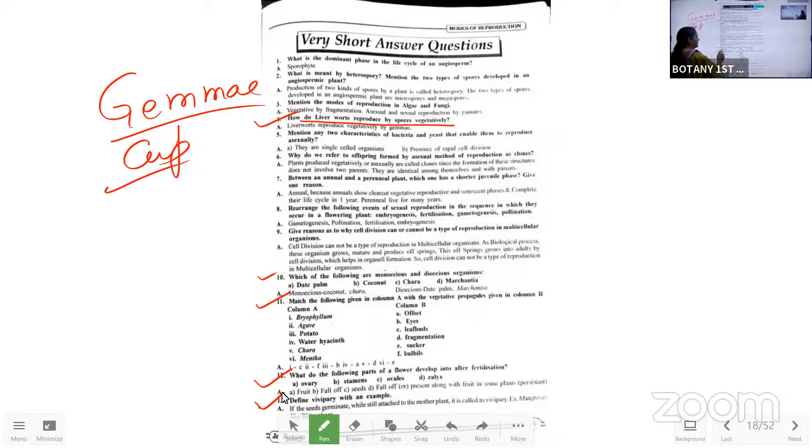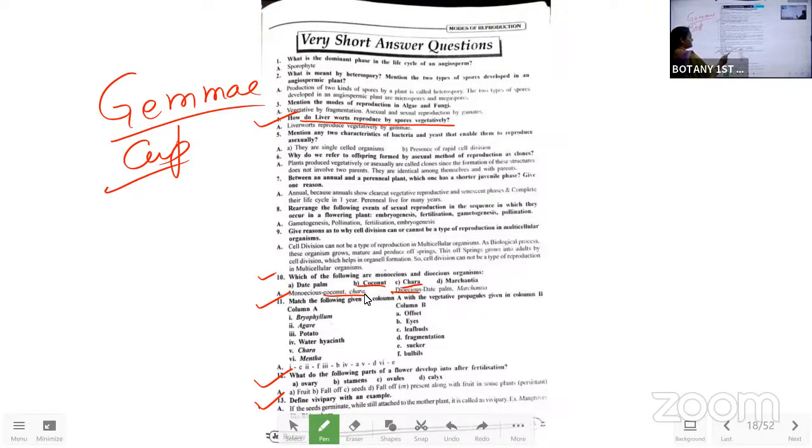So the date palm, coconut, Chara, Marchantia. In this, the date palm and the Marchantia both are having the dioecious nature. That means the thallus, the plant body is different. The male plant body is different, female plant body is different. That is called as the dioecious nature. And the monoecious, both the sex organs are present on the same plant body. That is the coconut and Chara.